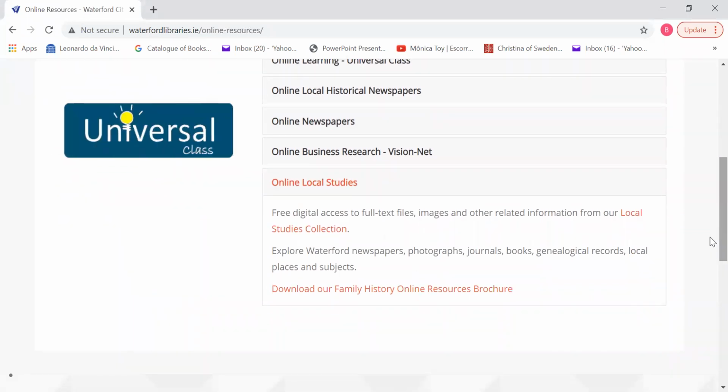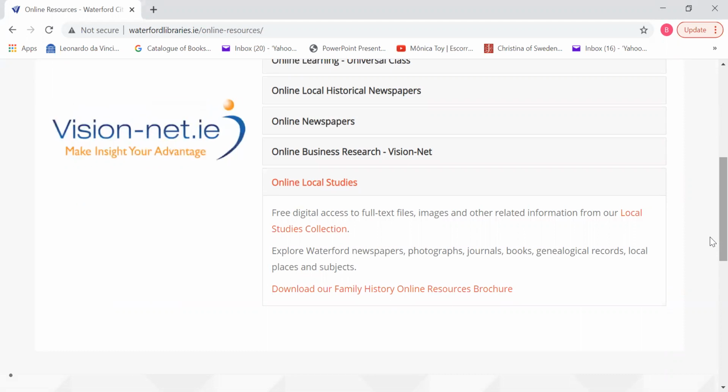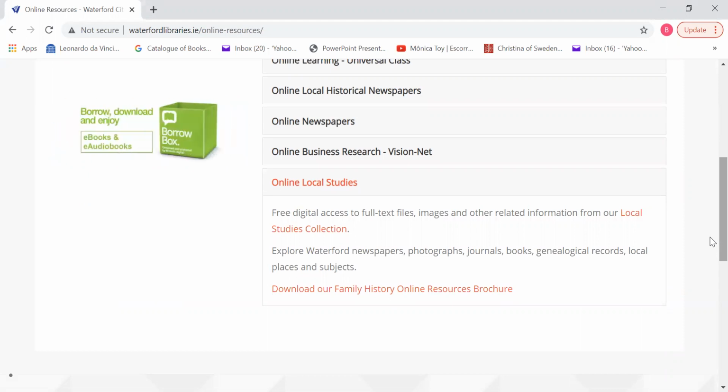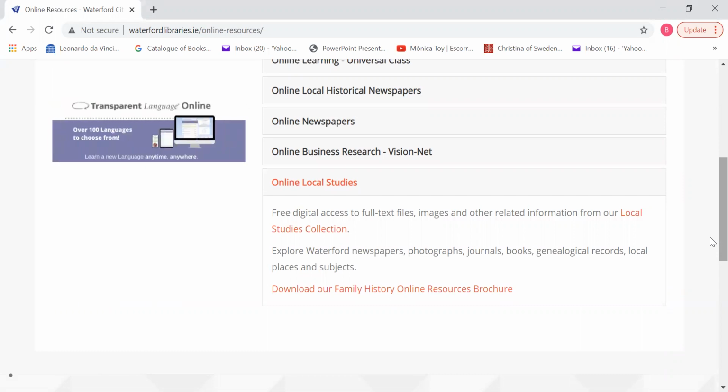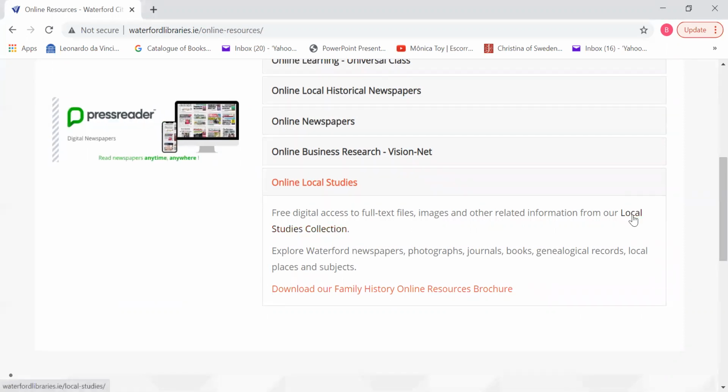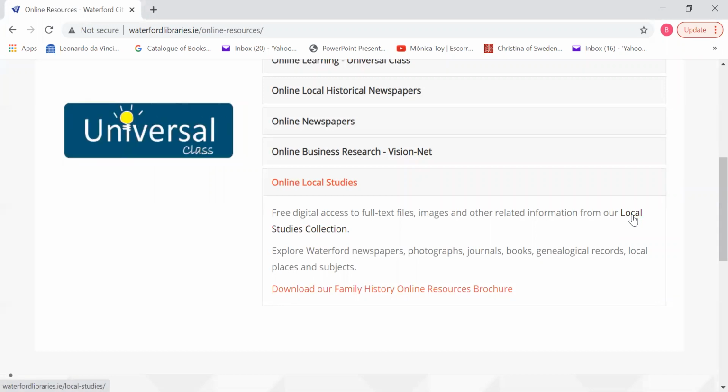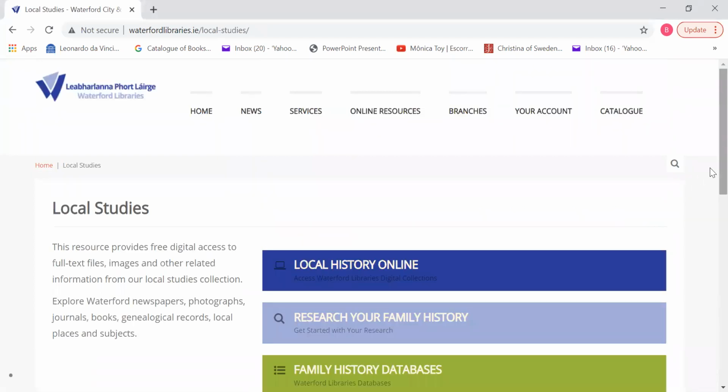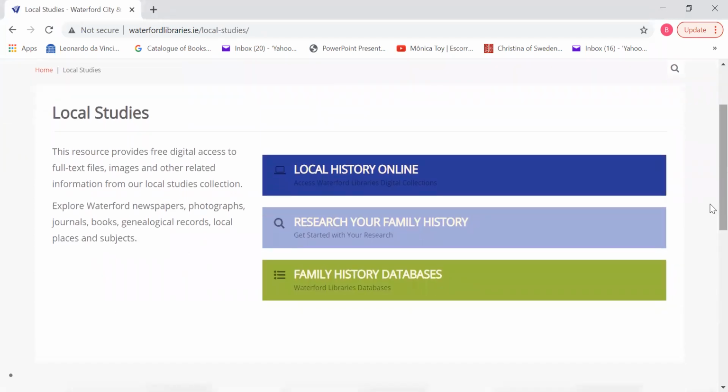So we are told that we have free digital access to full text files, images, and other related information from our local studies collection. So we can either go straight into that, or if you're interested, you can download our Family History Online Resources brochure. And I would certainly say to you that if you haven't done so already, you might find that some interesting reading. But for today, we'll just go straight into the local studies collection and see what is available to anybody to access online. So we're given three headings here: local history online, research your family history, and family history databases.